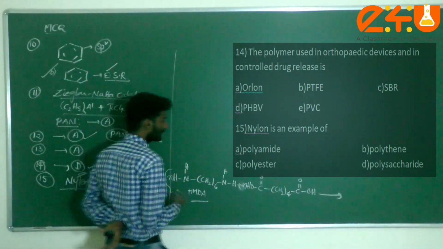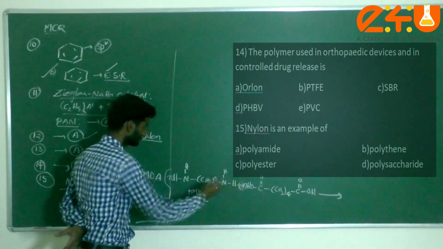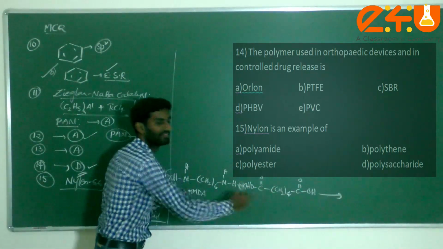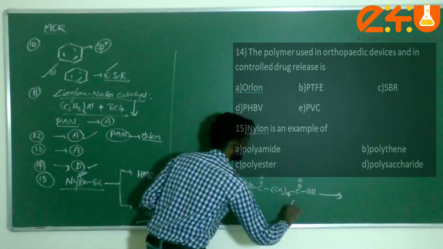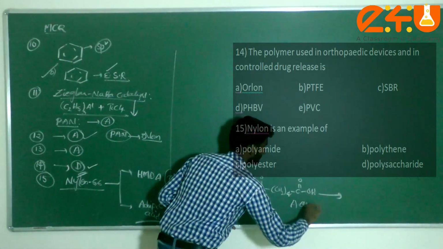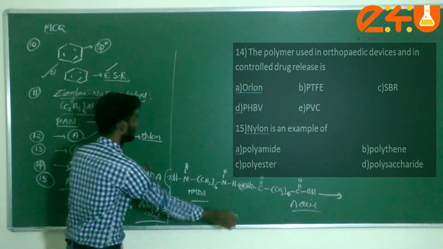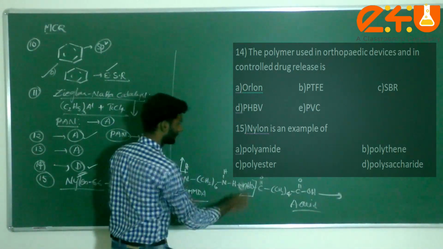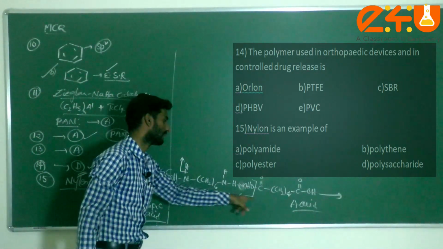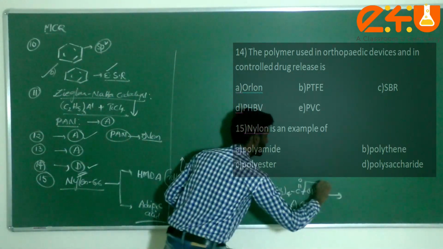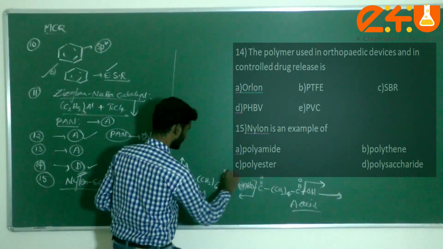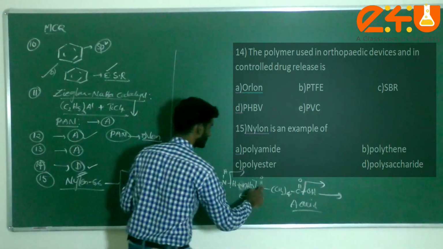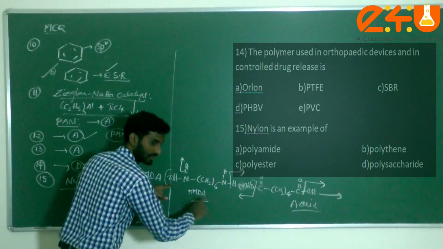Then water molecules are removed. This is a condensation polymer and also a copolymer, because more than one kind of monomer is there. This is adipic acid. Then what structure will form? Always from the acid group we remove the OH group, and here one hydrogen is removed. H plus OH, water is removed. Here also H plus OH, water is removed. Then I am writing the direct structure of this compound.